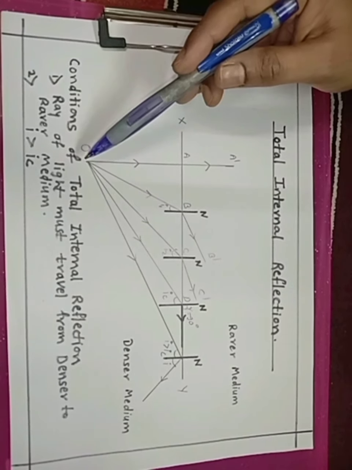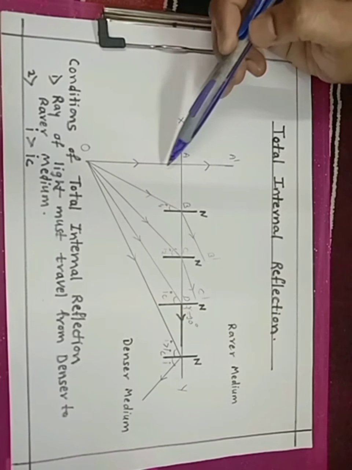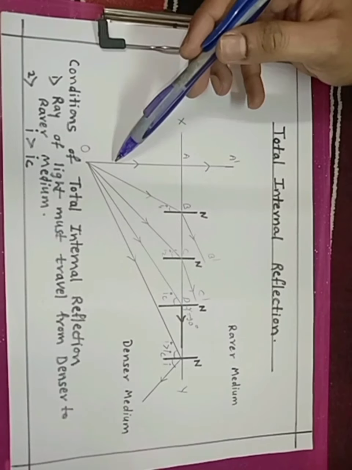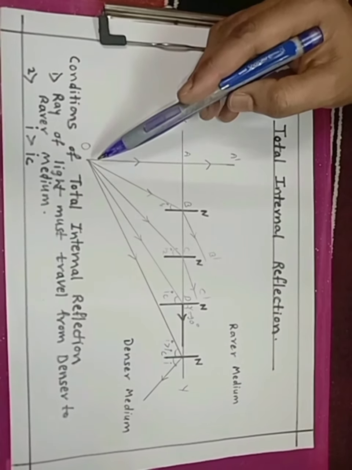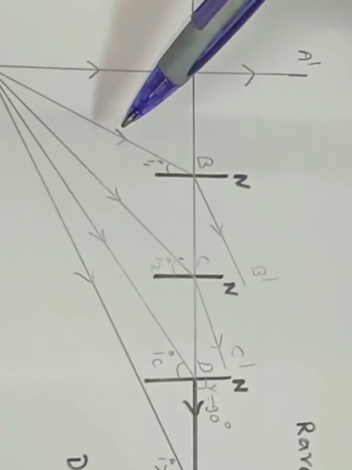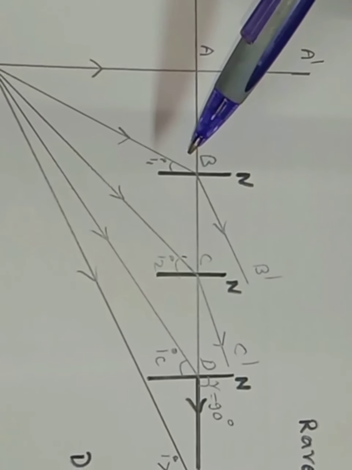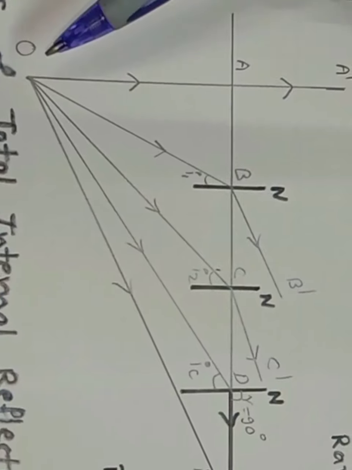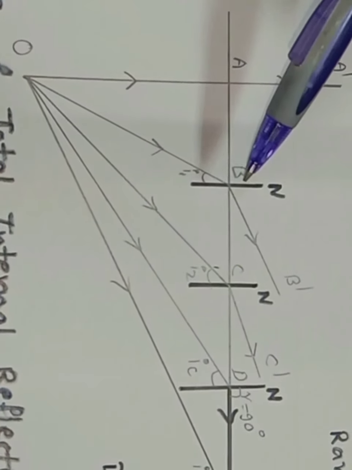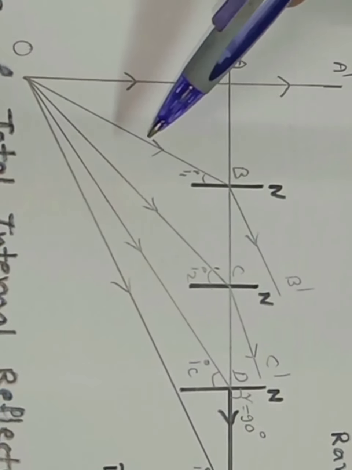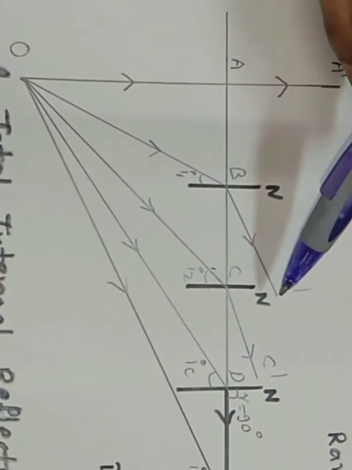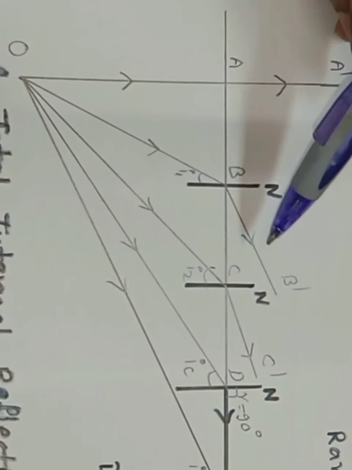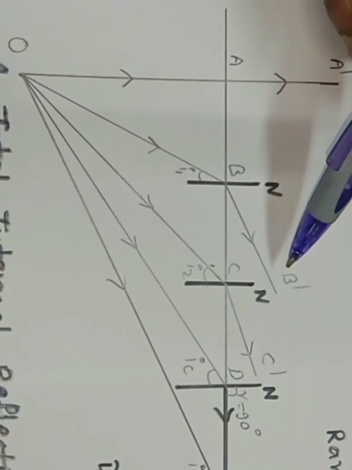So let us look at the first ray. This is a normal incidence, so this ray goes undeviated. Now if you look at some other angle I1, let us consider OB as the ray which is incident. As the ray is going from a denser medium to a rarer medium, it will bend away from the normal. This is the direction in which the ray has traveled.